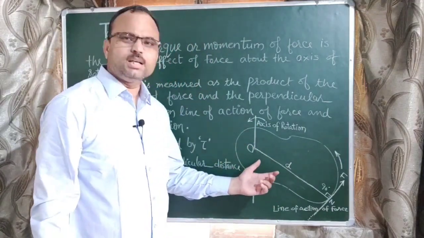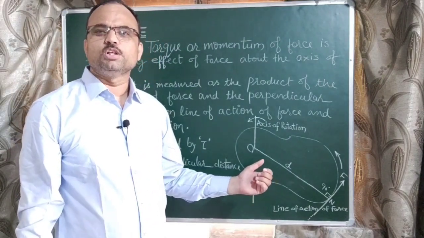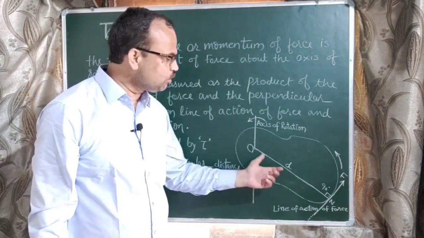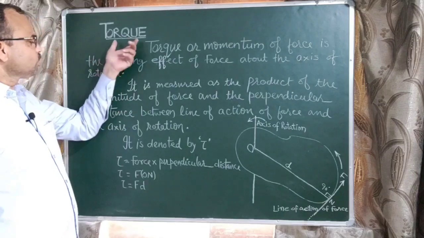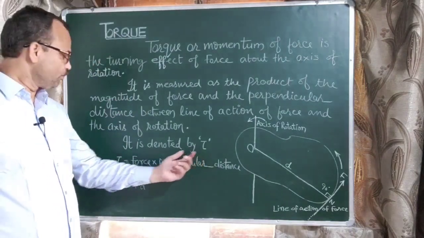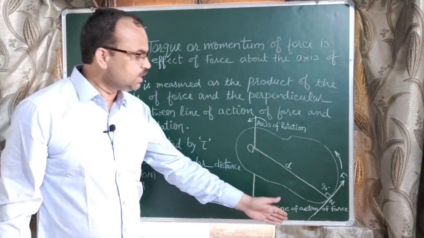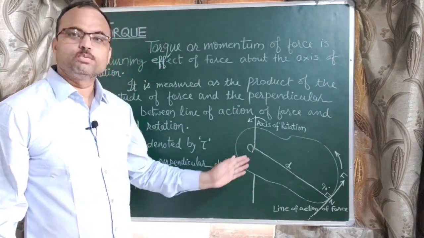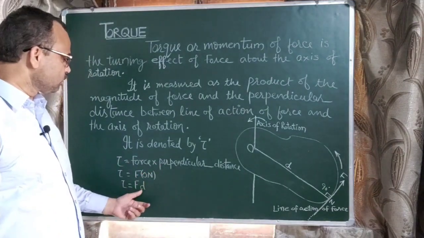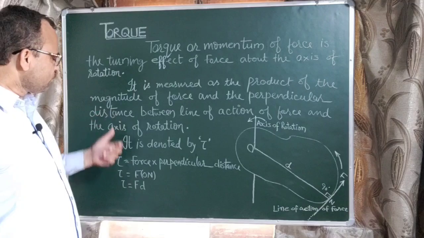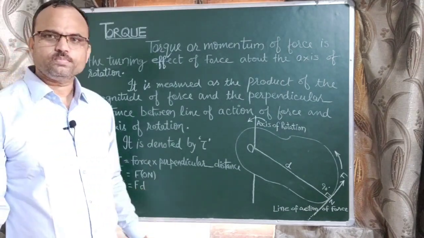Mathematically it can be expressed as torque, tau, equal to force into perpendicular distance. Here the perpendicular distance is d. We denote torque by the Greek letter tau. This is the perpendicular distance between the line of action of force and the axis of rotation. Force is denoted by F and perpendicular distance by d, so the formula for torque is tau equal to F into d.